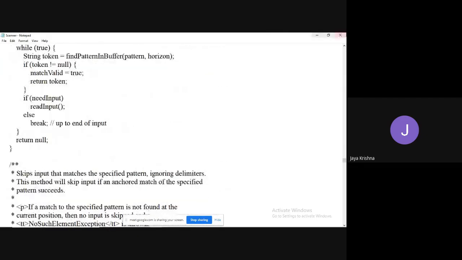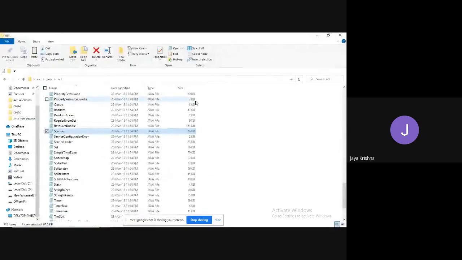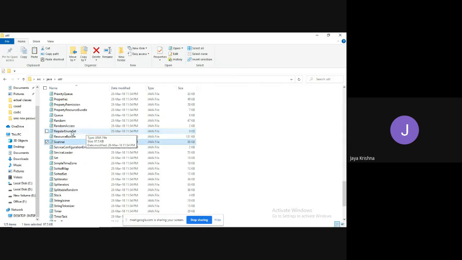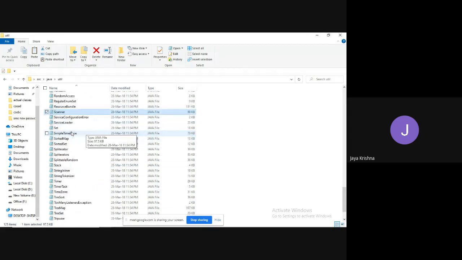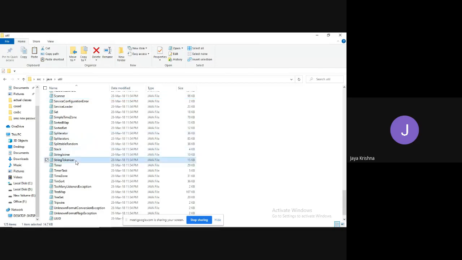So this is a kind of predefined class. Instead of writing the entire code of this Scanner class, we are just inheriting this Scanner class in our Java program. That's it. See, StringTokenizer, all this.